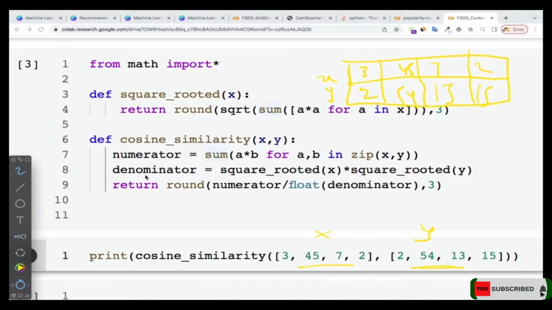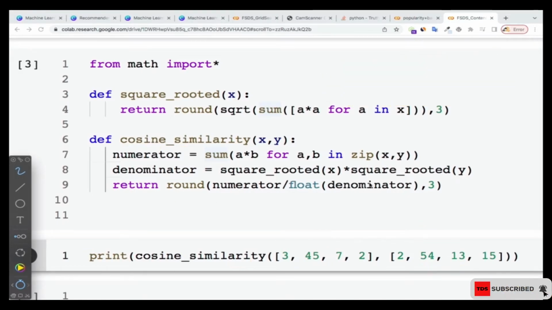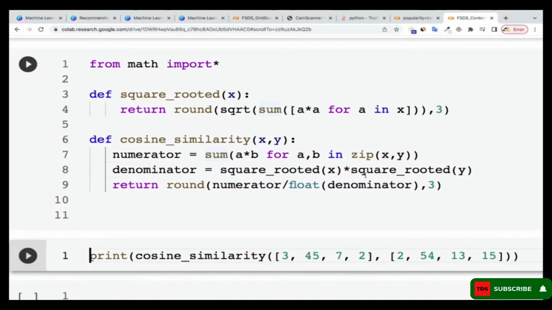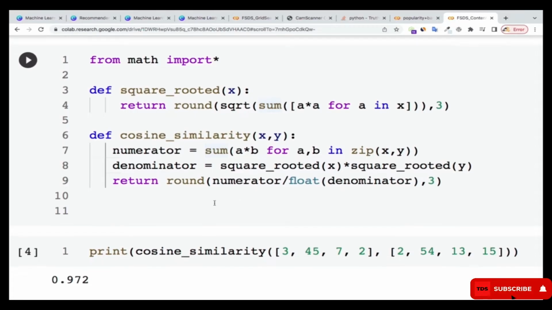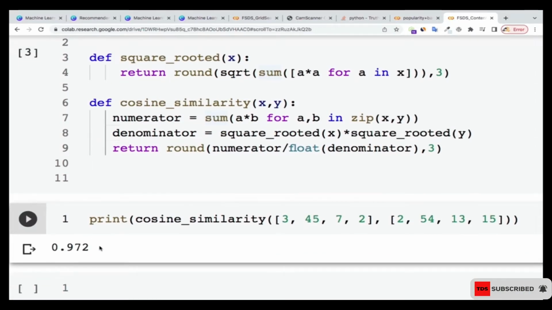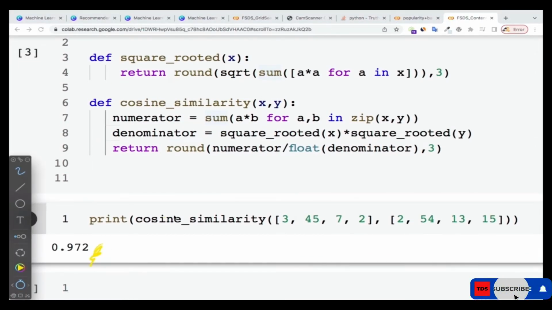Since we've created this cosine similarity function, we just use that one to calculate it. So let's run this one and you'll see. Now you see that we have a very strong cosine similarity between x and y.